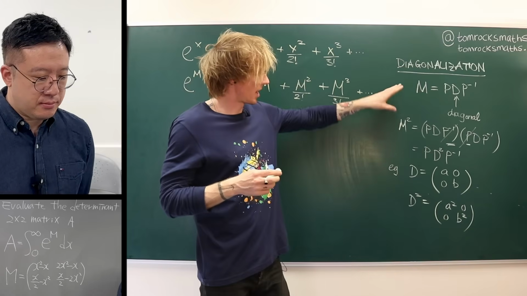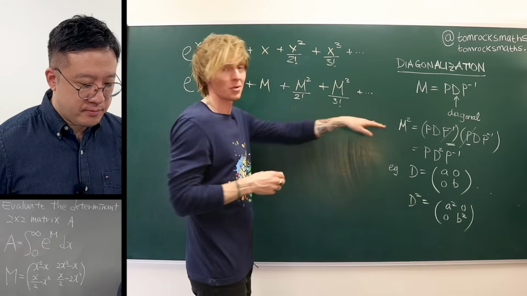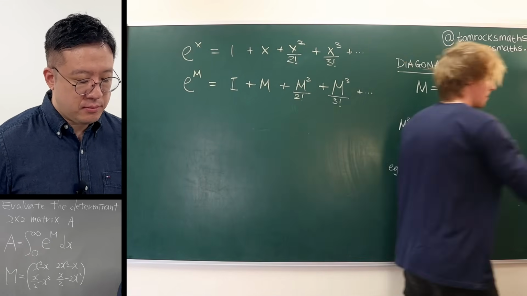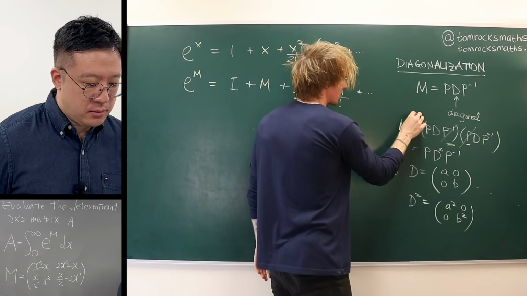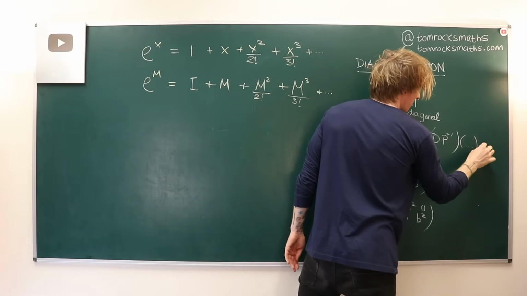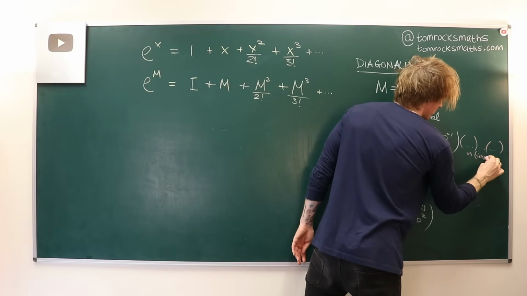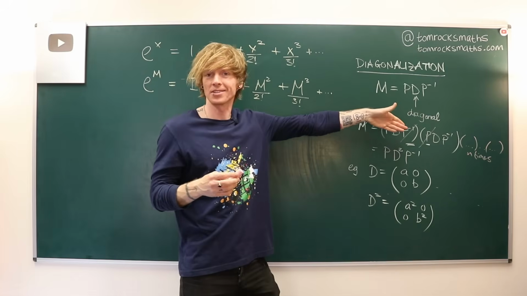Because whilst I've calculated this for M squared, the same thing is true for any power of M. So I can go back and say, well, this is now just to the power n. You just have all of these multiplied by one another a total of n times. But at every bracket, the P and the P inverse cancel.